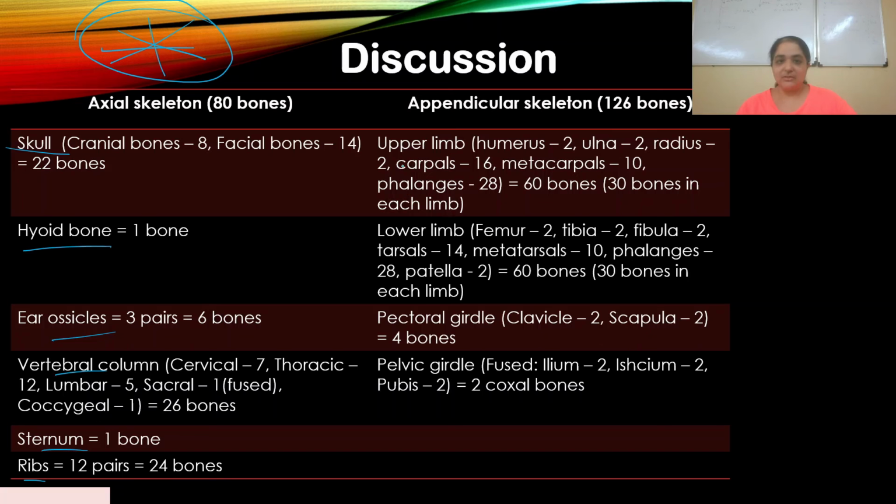This all adds up to 126. The upper limb, what bones are present? The lower limb, what bones are present? Then the pectoral girdle and the pelvic girdle. This is a very important table, and you need to study this for the skeletal system and of course for your NEET. If any anatomy questions appear in the exam, you can refer to this table: how many bones are there, which bones are in the upper limb, the lower limb, the pectoral girdle, the pelvic girdle, and so on.